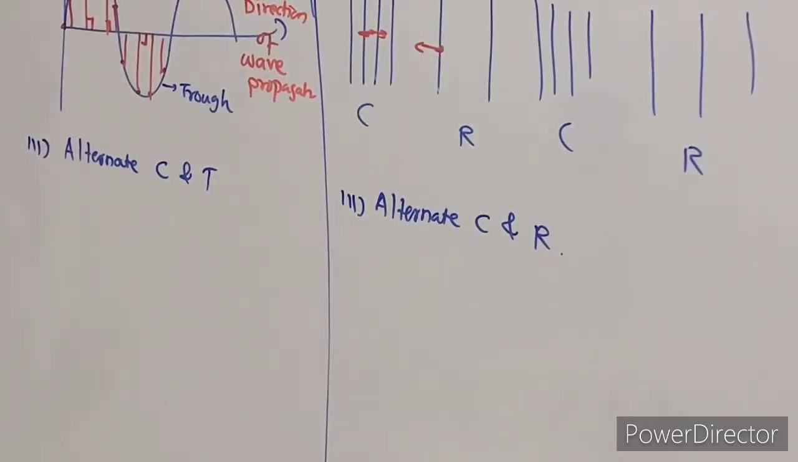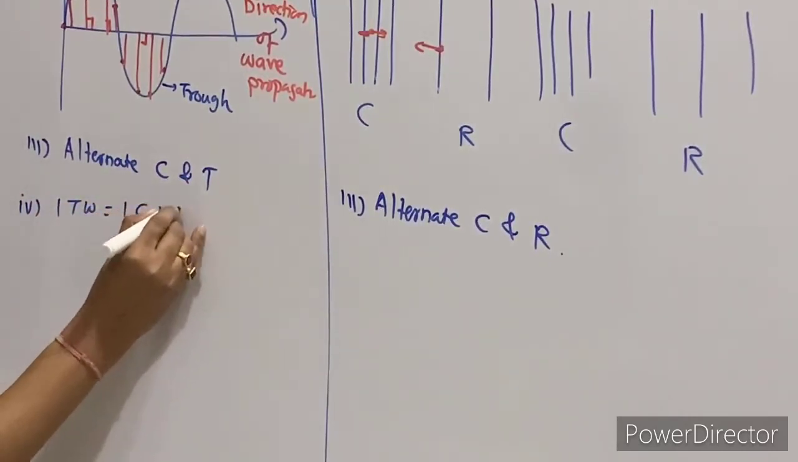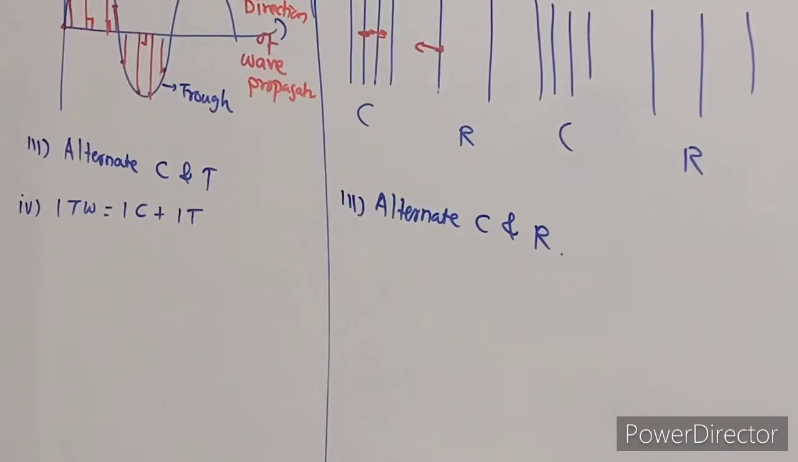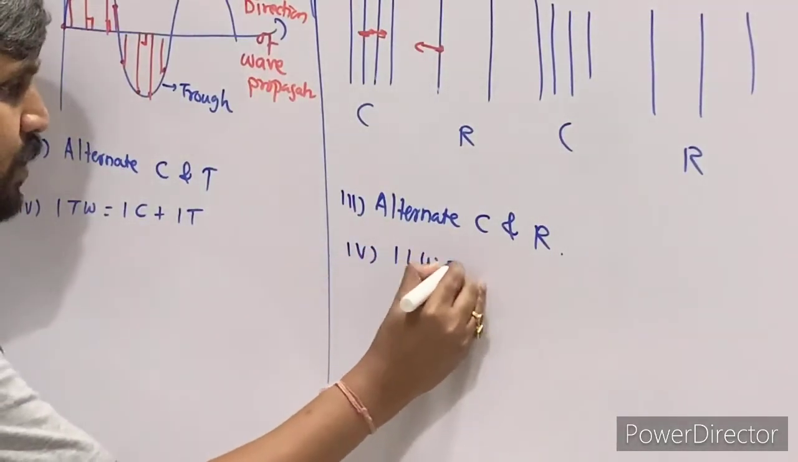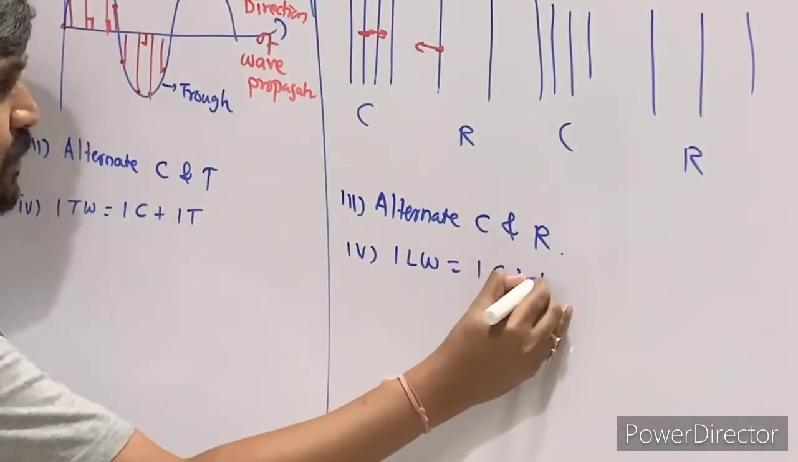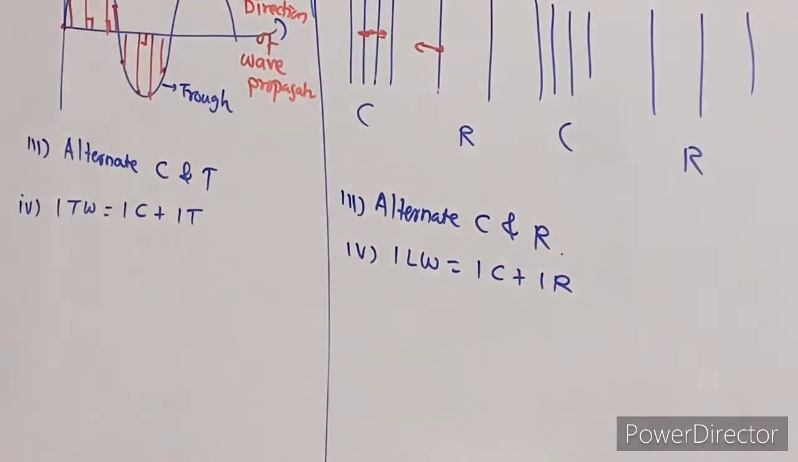Now take the next part. What is one transverse wave? One crest plus one consecutive trough is your one transverse wave. Over here I can say one compression plus one consecutive rarefaction is your one longitudinal wave.